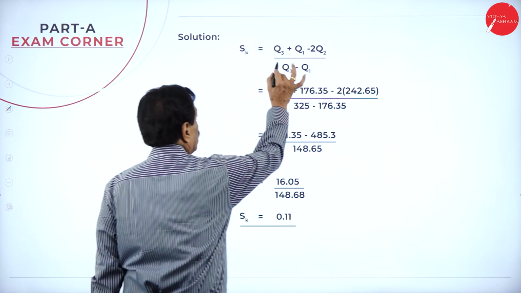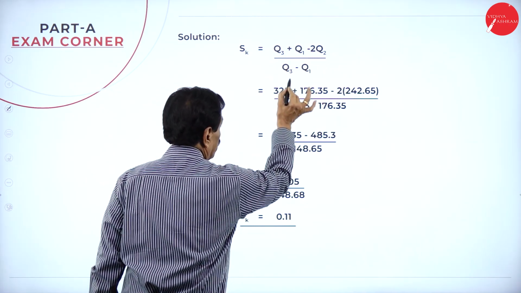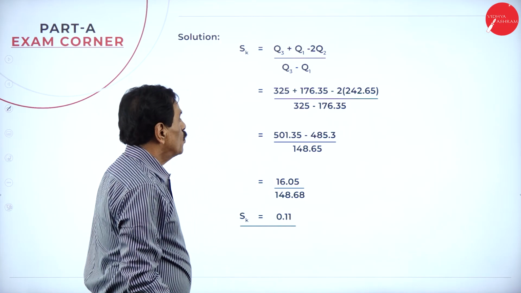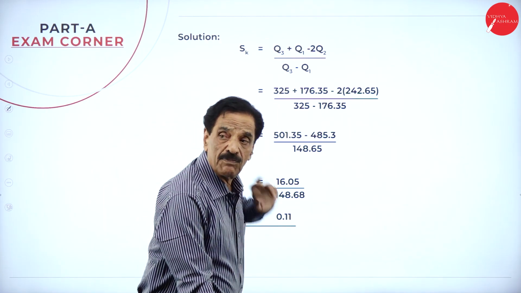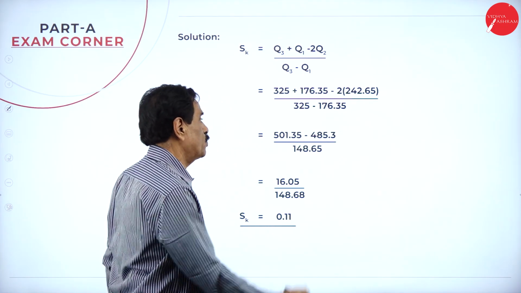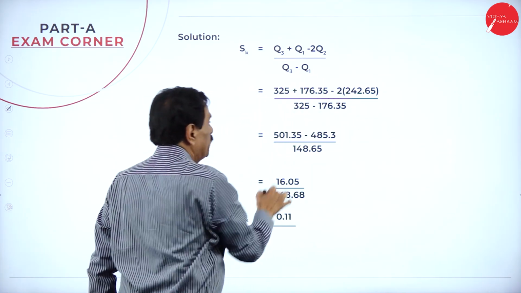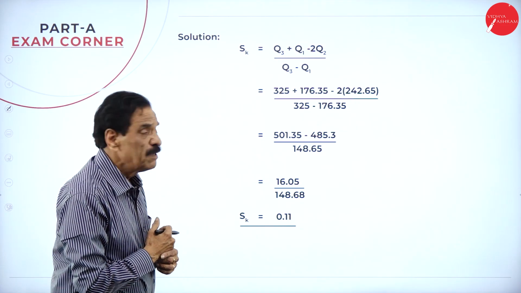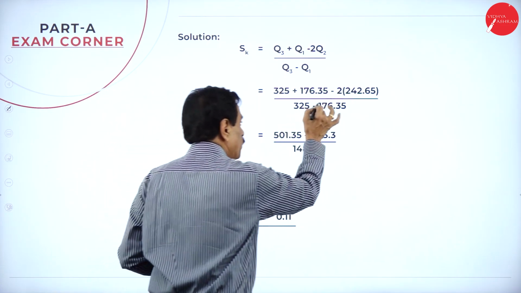Then we'll go with the formula. Qness is equal to Q3 plus Q1 minus 2Q2 divided by Q3 minus Q1. So what is your Q3? 325. Then Q1 is 176.35. 2 into your Q2 is 242.65, divided by 325 minus 176.35.